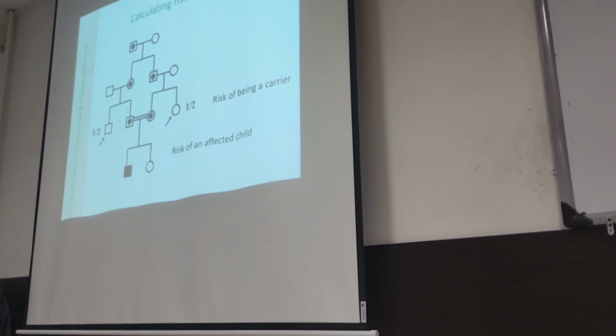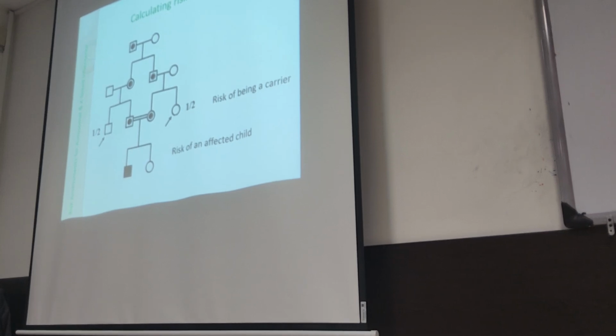Why 50%? They are siblings, right? No, they are not siblings. They are from the same parent. She means the siblings of the affected individual, not the siblings of a carrier.